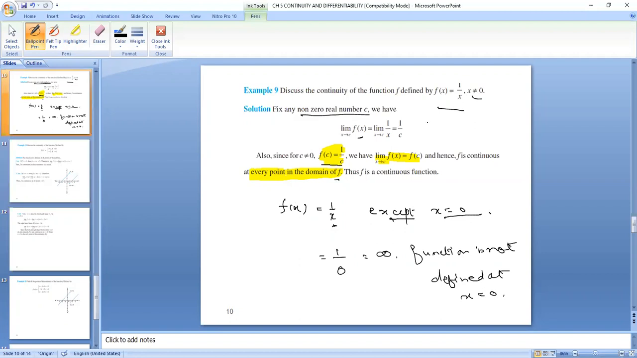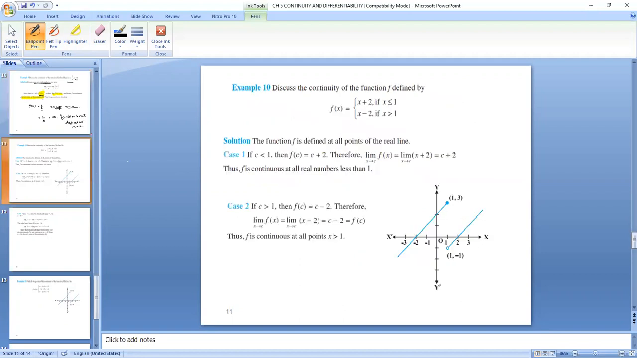Any doubt? Okay, then we will move to the next examples. These examples are also more or less the same.